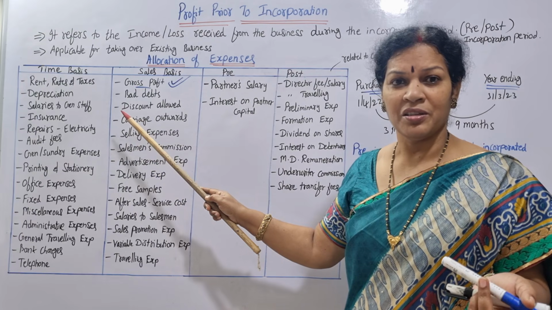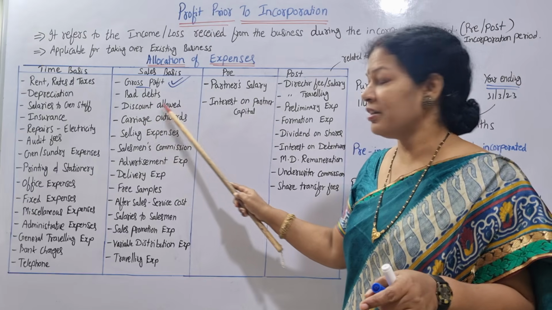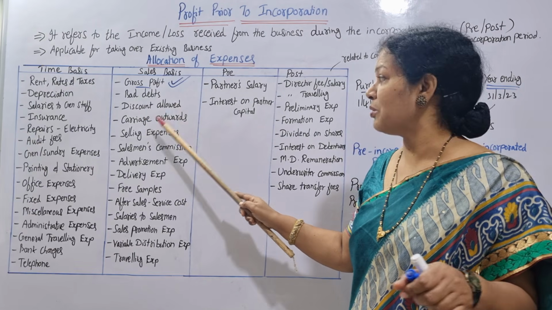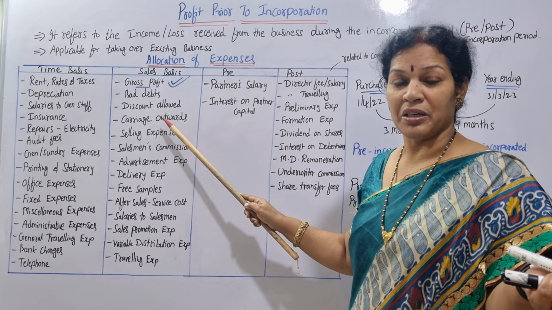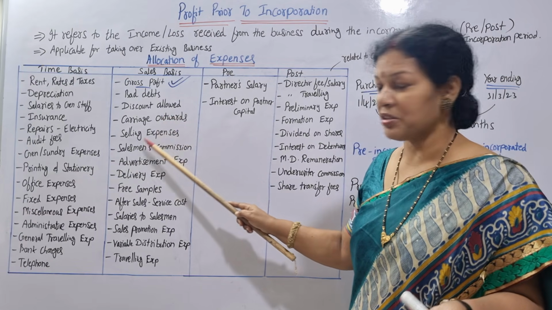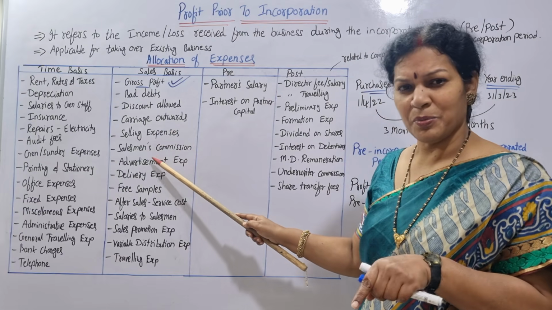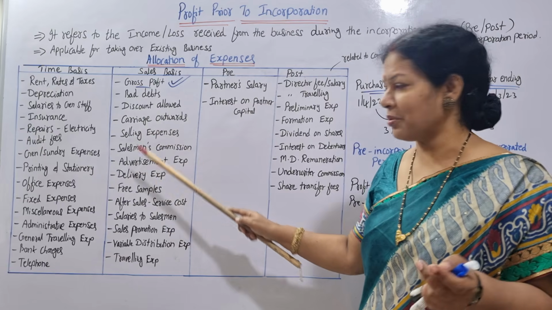When you are selling goods, there is a chance of bad debts loss, so bad debts come over there. Discount allowed, discount also, when you are selling the goods, then only you are allowing discount. And carriage outwards, outside you are transporting the goods. Okay, the selling expenses, salesman's commission. If you read this, you will understand these are related to the sales only.